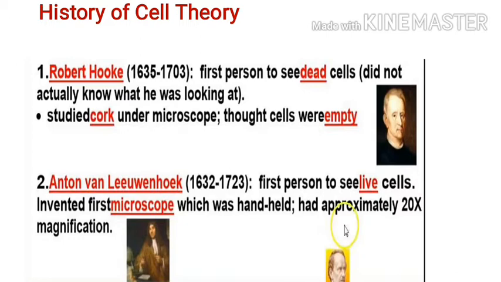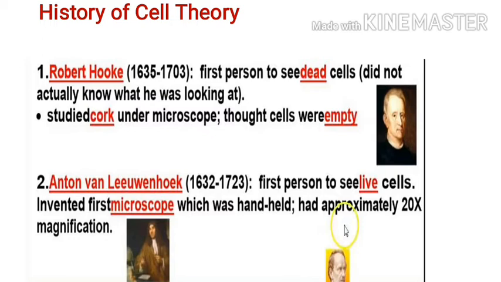Robert Hooke. Robert Hooke was the first person to see dead cells. He published the diagram of cork cells in his famous book Micrographia. He saw the empty compartments or cell walls of the cells, honeycomb-like cells, which had lost their living protoplasm. Hence, he gave each compartment an appropriate name, the cell.